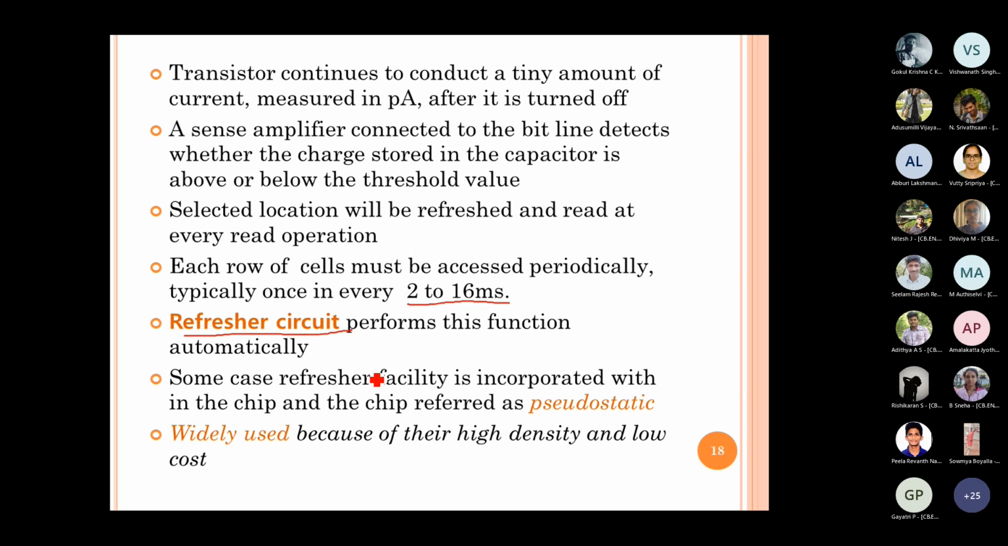So sometimes the refresher circuit can be incorporated in the memory IC itself, right? In those cases we refer to the chip as pseudo static, because it's not a static RAM. But since the refresher circuit is inside the RAM IC itself, when we look at it from the outside, we feel that the memory functions like a static memory. Okay, so we call this pseudo static, right?